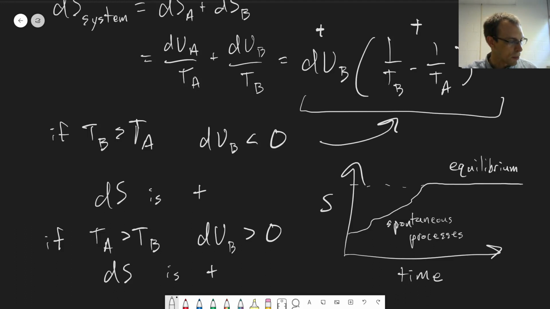So this is a nice figure from your textbook that I think illustrates this idea of the second law, as entropy is always increasing in our system. This is a somewhat contrived example, but it shows how a spontaneous process, just a temperature difference in this case, the flow of energy, is accompanied by an increase in entropy, and that's what makes it spontaneous.